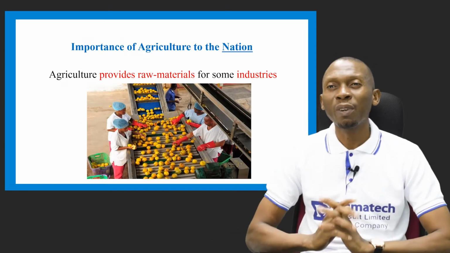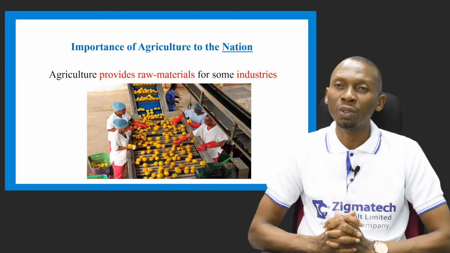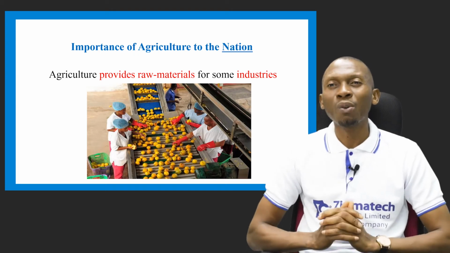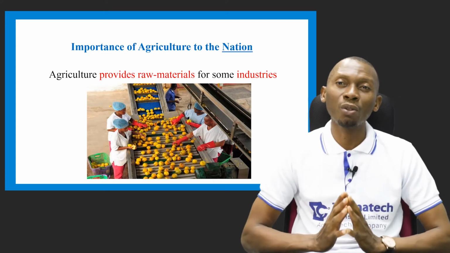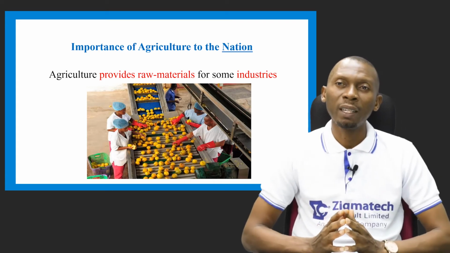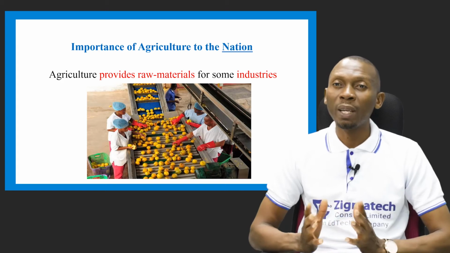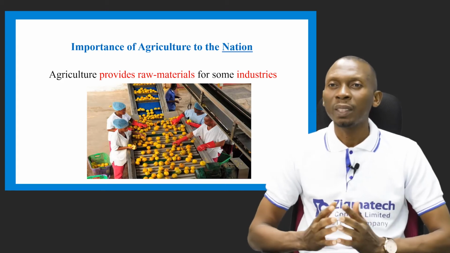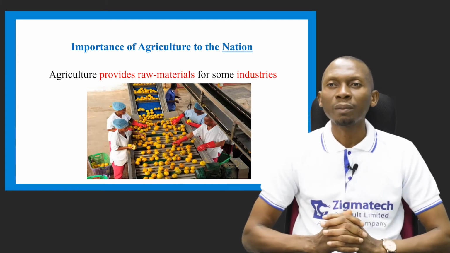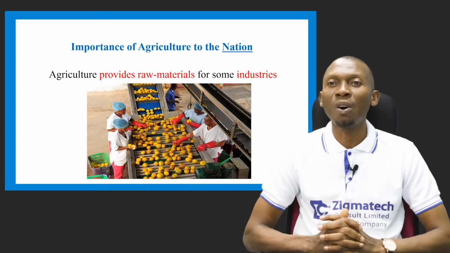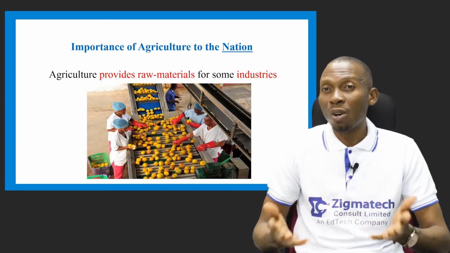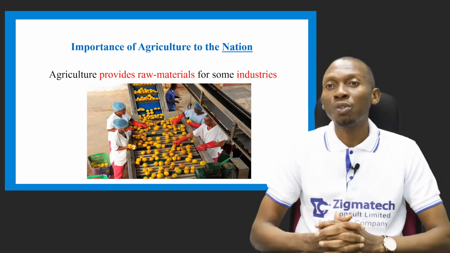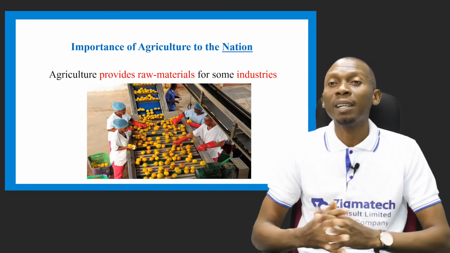Agriculture also helps to provide some raw materials for some industries. We have what is called agro-based industries. Now, these are industries that depend on agriculture for their raw materials. An example of an agro-based industry is the textile industry, which depends on cotton, which can be used to produce textiles.